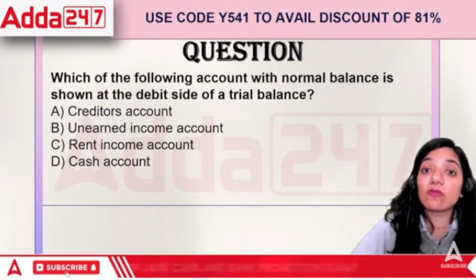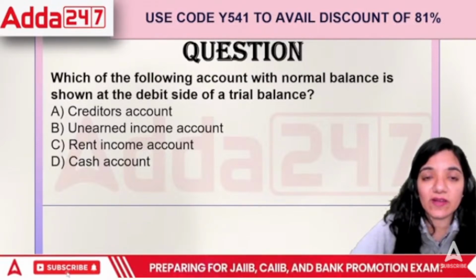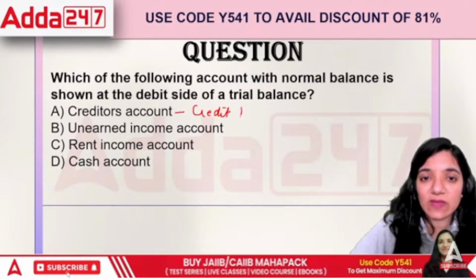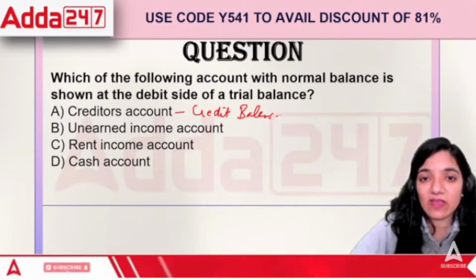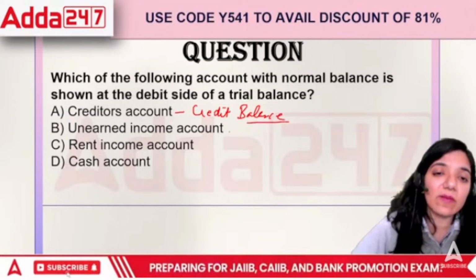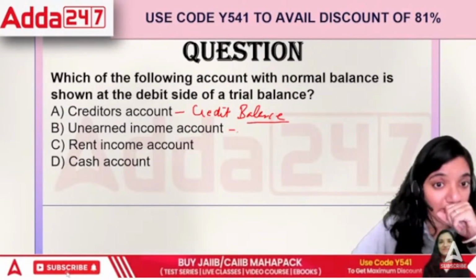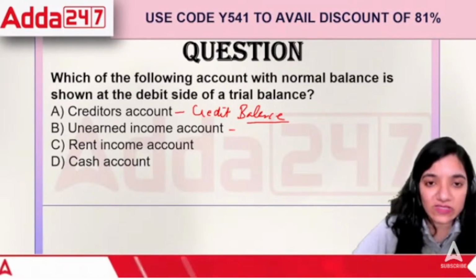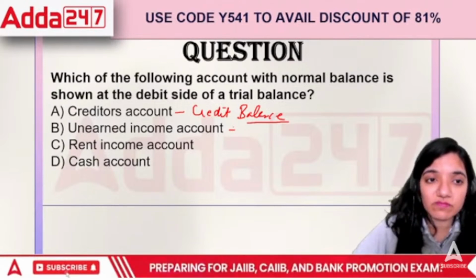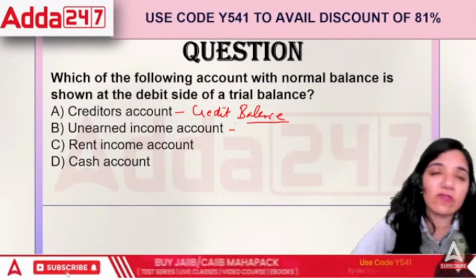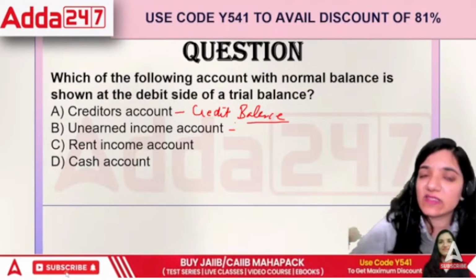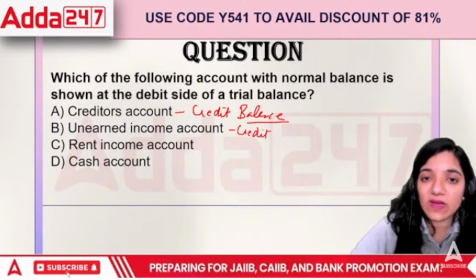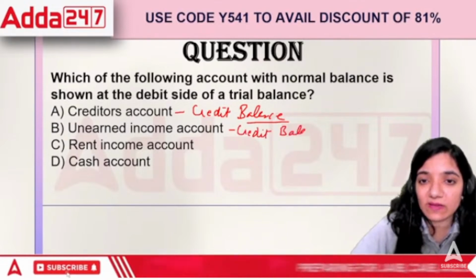See, a credit account will normally have a credit balance because it's a liability, and liabilities ideally have credit balances. Unearned income is money I receive in advance that is not earned yet. It's again a credit balance because this is a liability. If I receive money in advance from you, it's a credit balance.